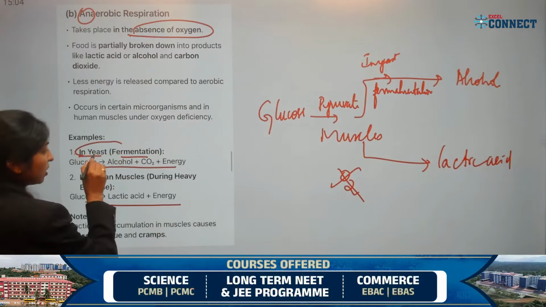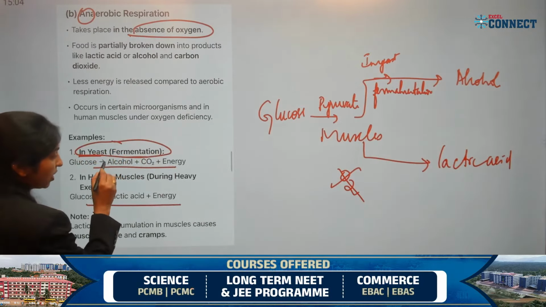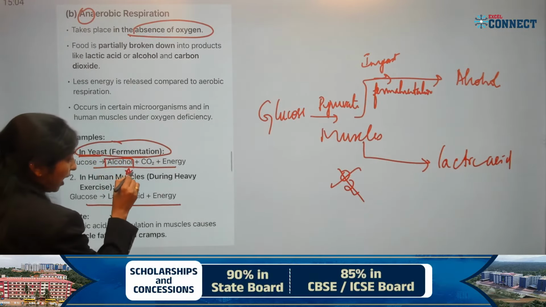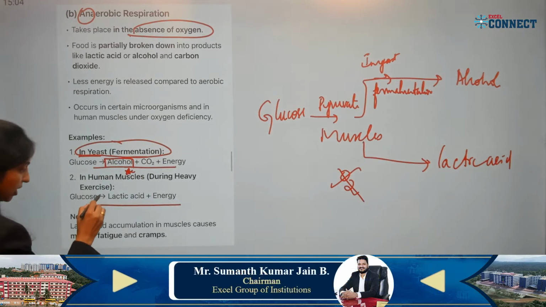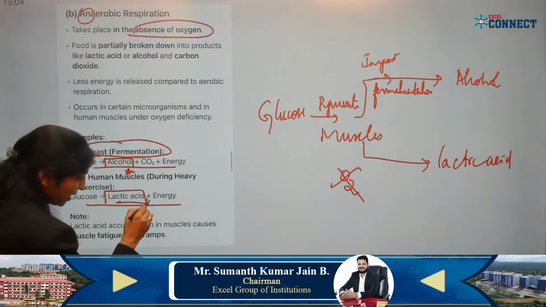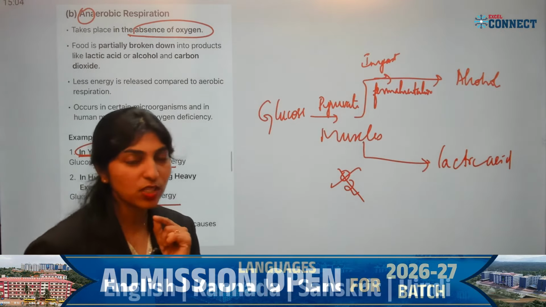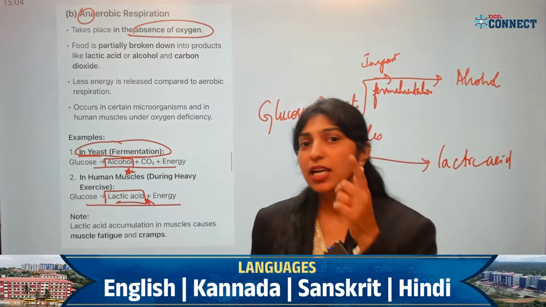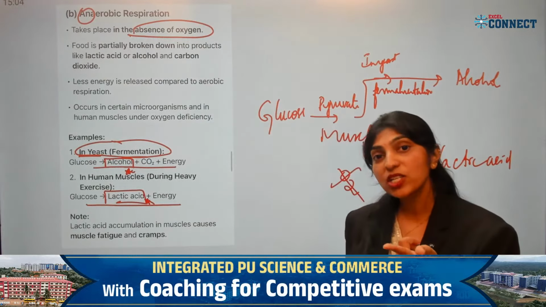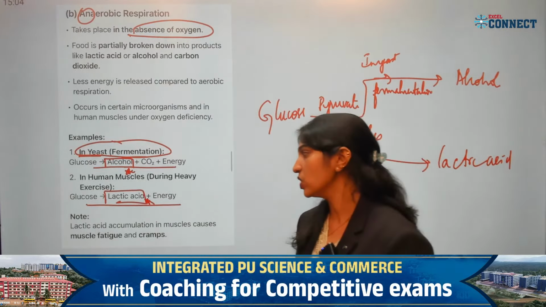In yeast, fermentation will take place, so the product is alcohol, carbon dioxide and energy. In muscles, the product is lactic acid and energy. That means all anaerobic respiration will not give the same product. It is based on where or how it is formed.